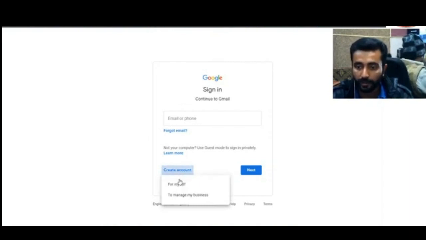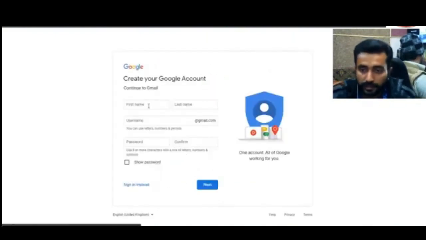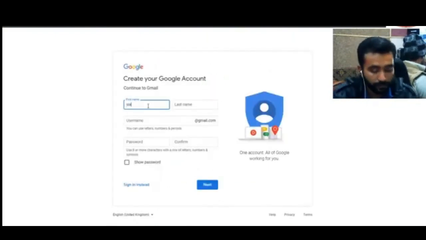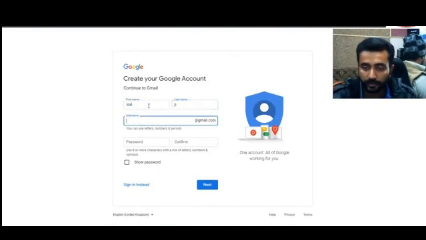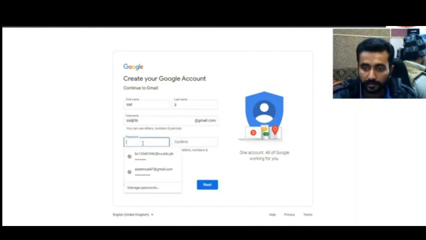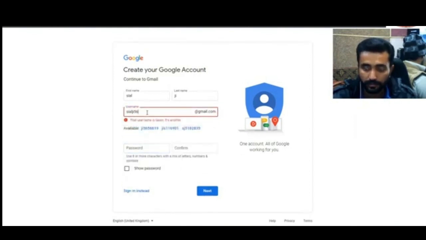Create account for myself to manage my business. So I am creating for myself. Then here we put first name, then last name, then here is our username. We check that we have this one or not. We don't have, Google don't have this, so we can check. It's already taken.